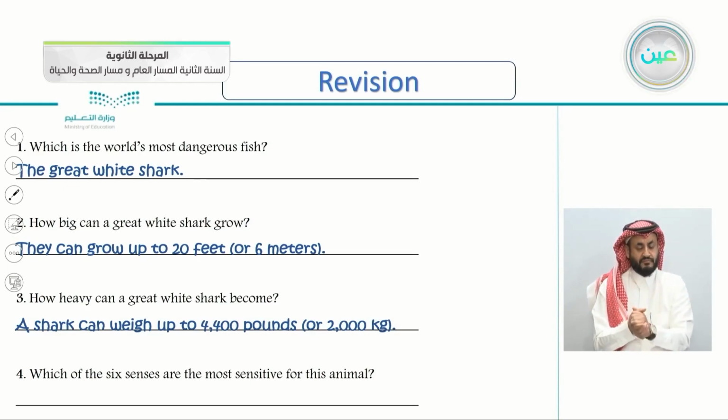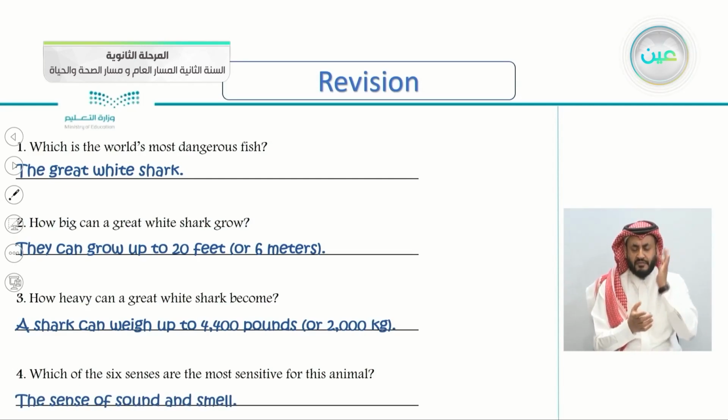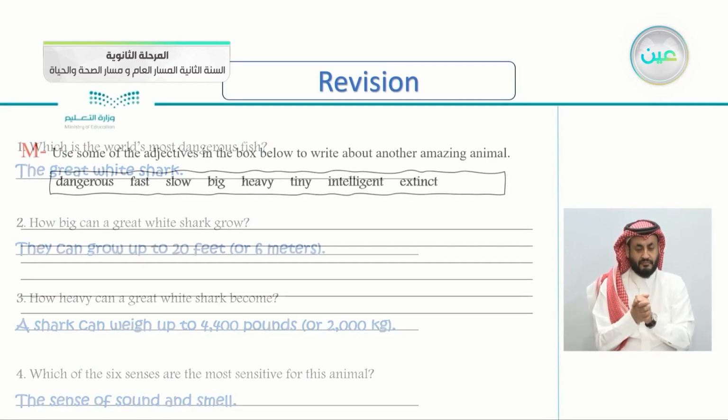This is really heavy. Which of the 6 senses are the most sensitive for this animal? So which sense is the most sensitive for this animal? It is the sense of sound and smell.